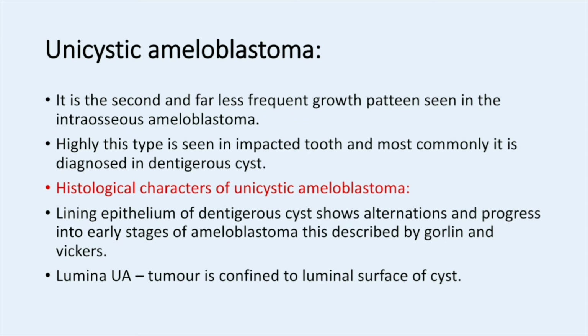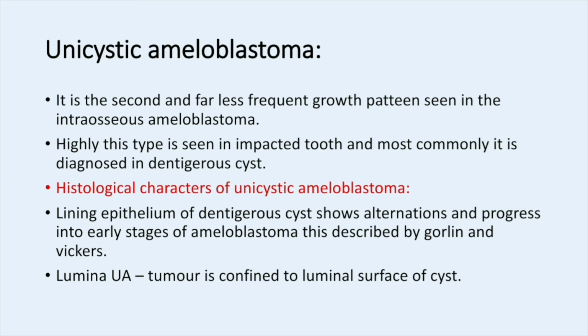And coming to the unicystic ameloblastoma, it is the second and far less frequent growth pattern seen in intraosseous ameloblastoma. In most cases of intraosseous ameloblastoma we will see the multicystic type, but unicystic is the second most frequent appearance, and it is seen in impacted teeth, and most commonly it is diagnosed in a dentigerous cyst. In etiopathogenesis, we have seen that from the epithelium of a dentigerous cyst, ameloblastoma may appear. It is the etiopathogenesis for unicystic ameloblastoma.